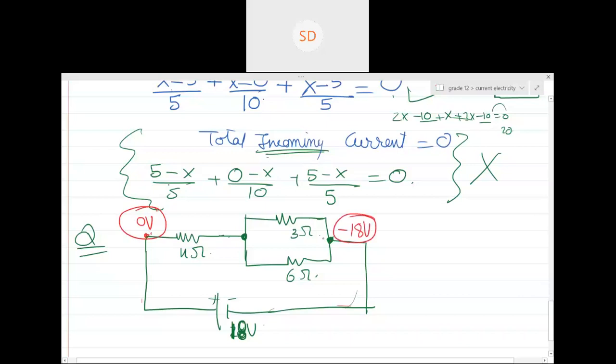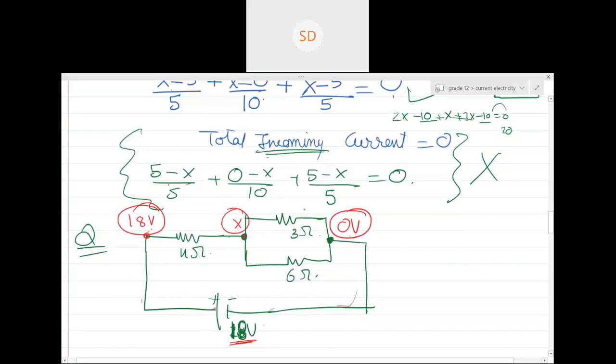Sir, why minus 18 volt? Because can you see this end? Negative terminal. This end is connected to the positive terminal, so obviously its potential should be 18 volts bigger as compared to this. So can you see 0 is 18 volts higher than minus 18. So I don't want to involve any calculations using negative. That is why I always connect the negative terminal of the battery with the 0 volt. And name this potential as 0 volt. So this automatically becomes 18 volt. I want to know what is this. So let's say this is X.